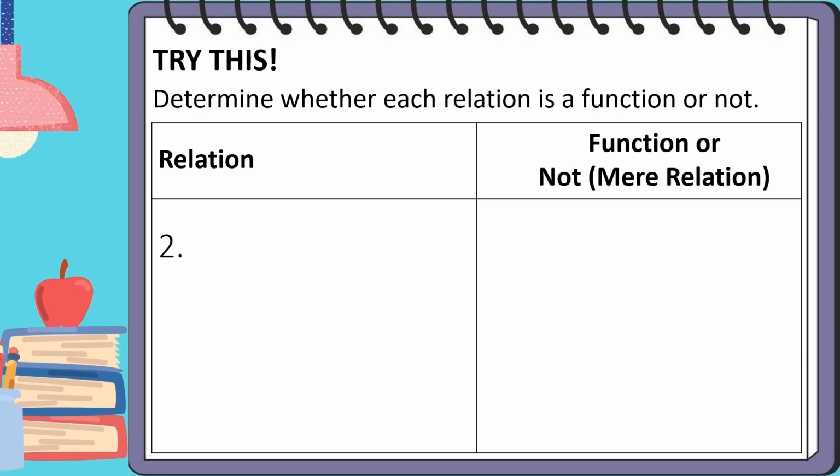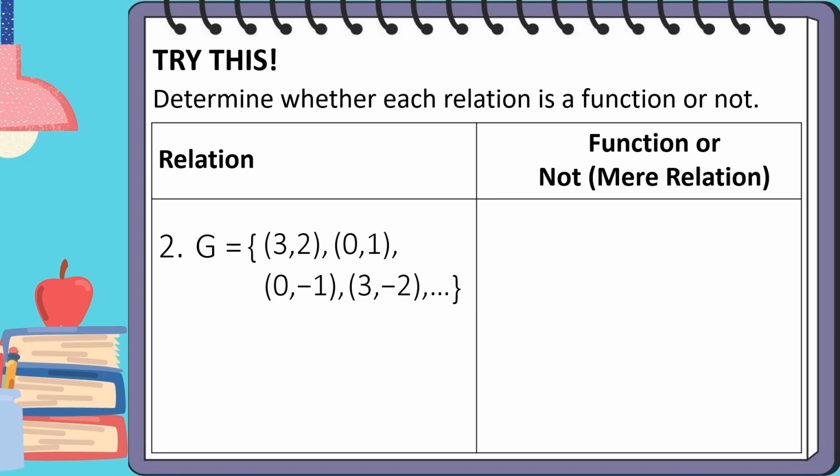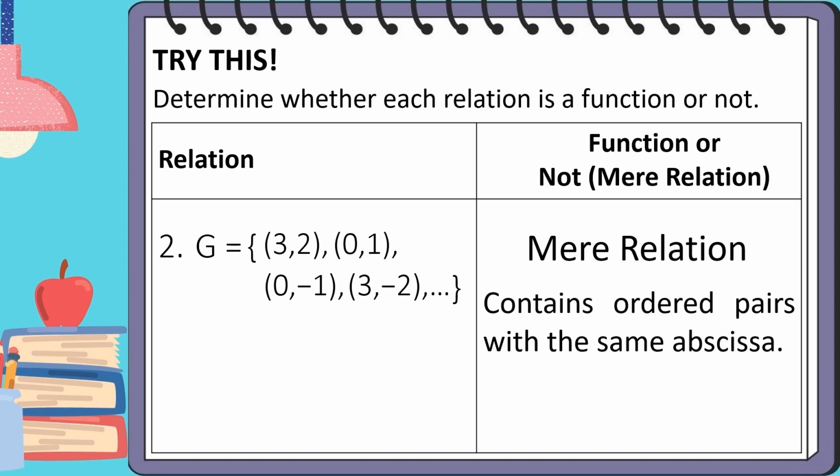Second example, G is equal to the set of ordered pairs (3, 2), (0, 1), (0, -1), (3, -2), and so on. This is a mere relation because it contains ordered pairs with the same abscissa.